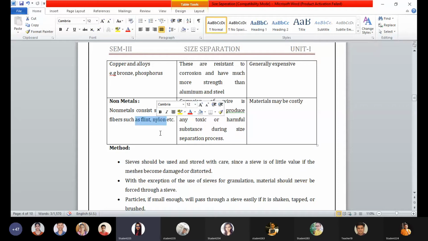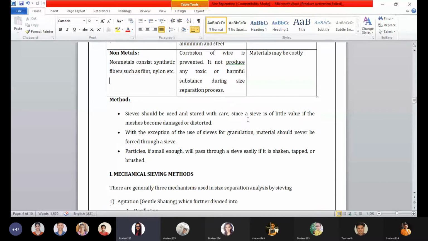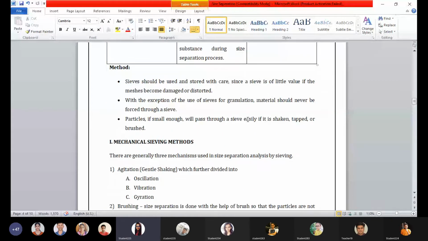It does not produce any toxic or harmful substance during the size separation process. That is the most important advantage: it doesn't produce any toxic and harmful substance, which means contamination of the product will not occur at any cost. But in disadvantage, the materials are expensive, costly.